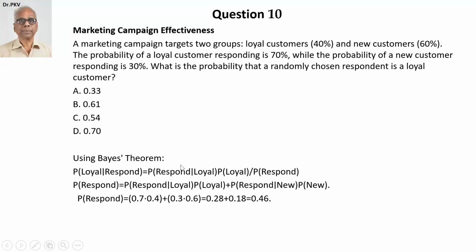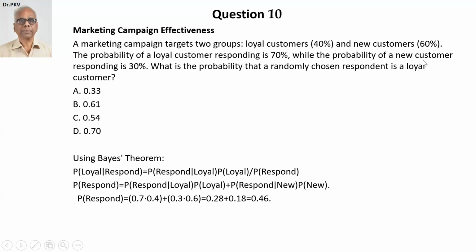Loyal is 0.4, probability of loyal. Response given loyal is 0.7. So this is the first one. The second one, probability of response given new into probability of new. Therefore, the new customers are 60 here, probability of new, but probability of response given new will be 0.3 into 0.6.